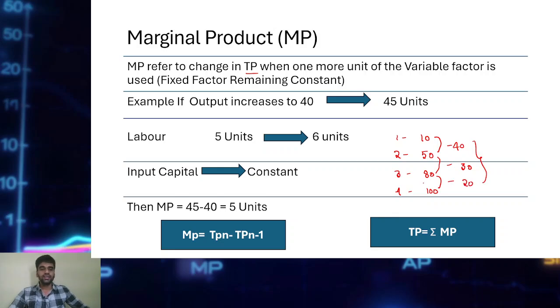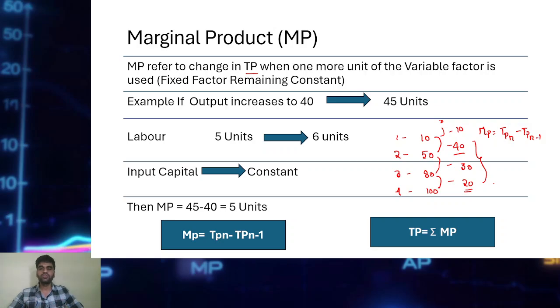Marginal product. This can also be calculated by using a formula. Marginal product is equal to TP of the nth unit minus TP of the (n minus 1)th unit. See, 10 minus 0 is 10, 50 minus 10 is 40, 80 minus 50 is 30, 100 minus 80 is 20. That is what we call marginal product.